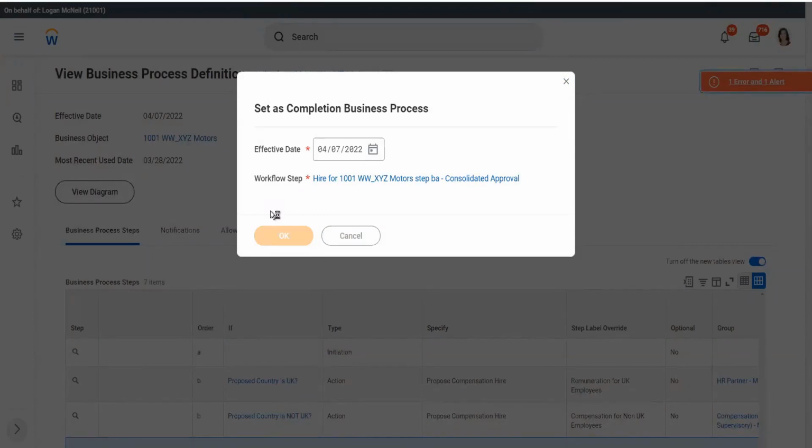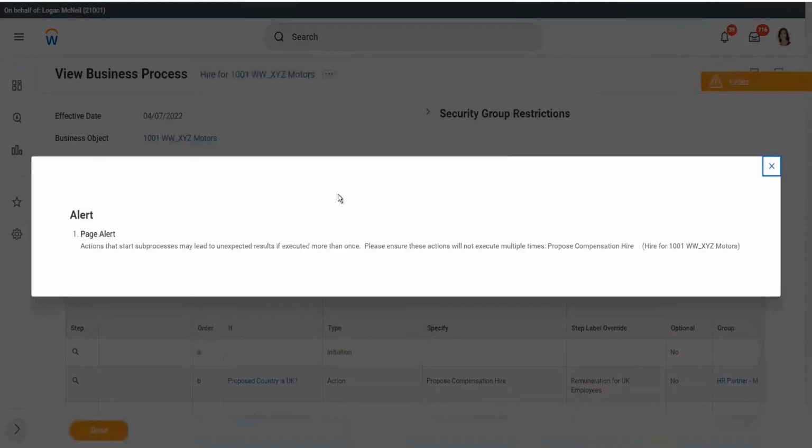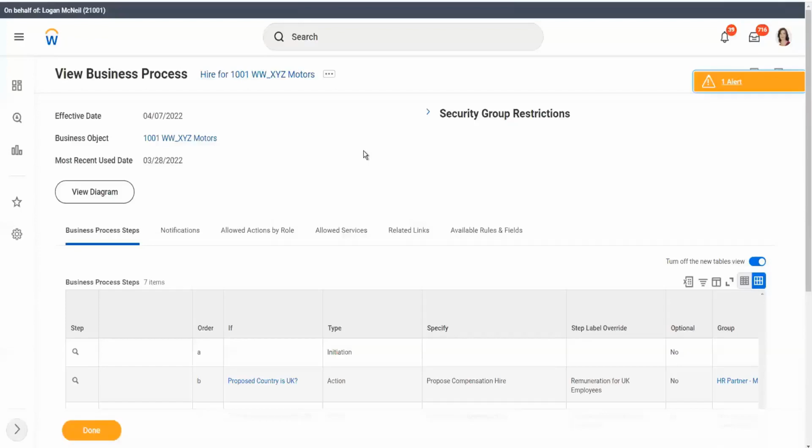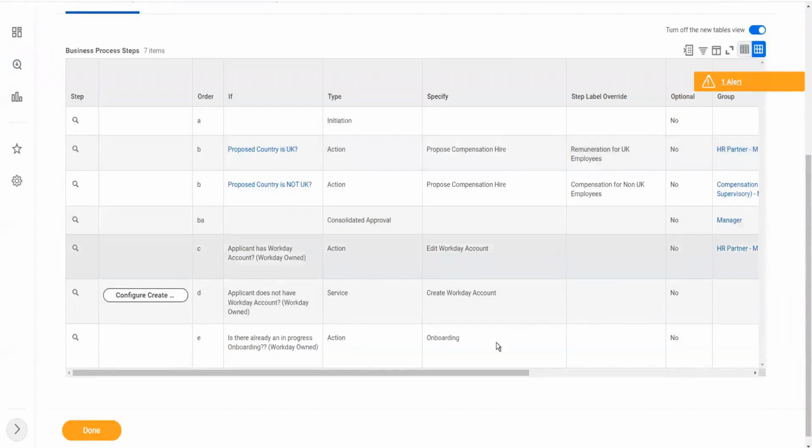So I have set the consolidated approval step to be the completion step. And the errors are gone. Right, the error is gone. We have this alert. That is fine. We have taken care of this alert by using conditional logic, right? So we have done it.